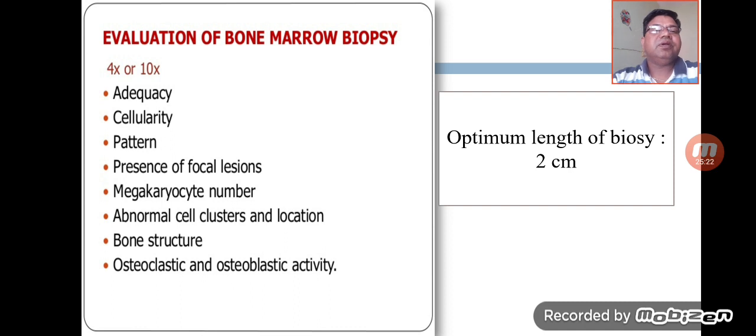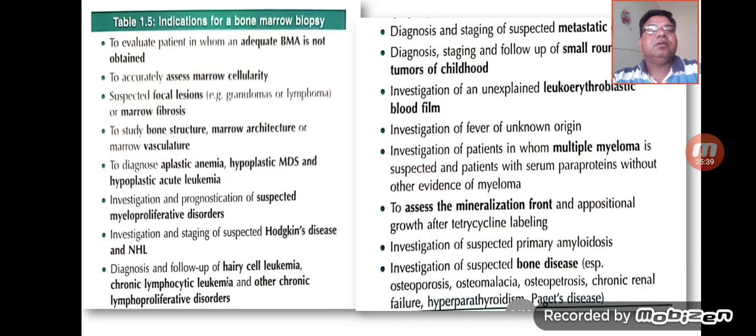They are a little bit different from what we have seen in the bone marrow aspiration, and for this we require a biopsy of 2 centimeters. This is very important, and the biopsy of 2 centimeters should be there in order to assess these changes. So if we go through the indications of the bone marrow biopsy, there are multiple indications in order to assess the topography as well as the infiltration and the structure of the bone marrow tissue.